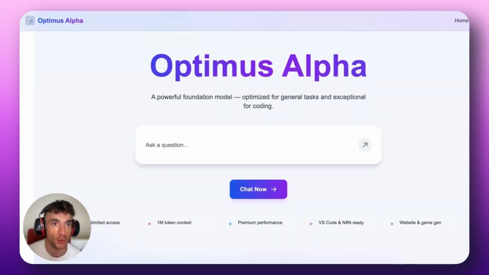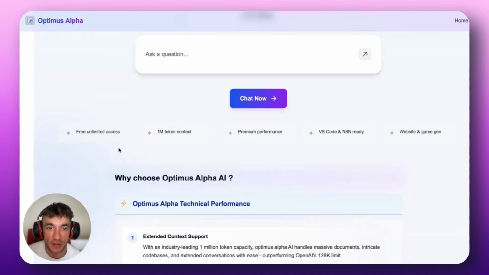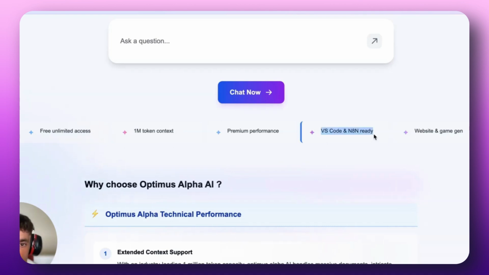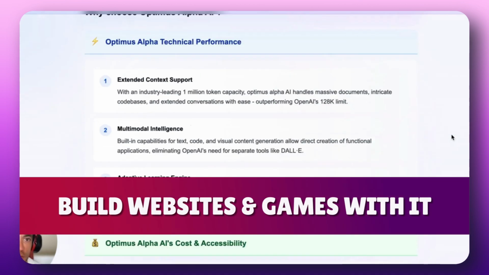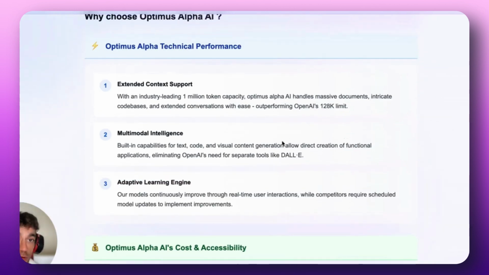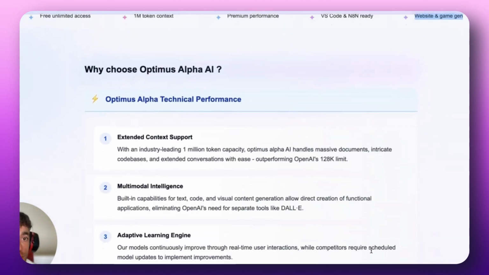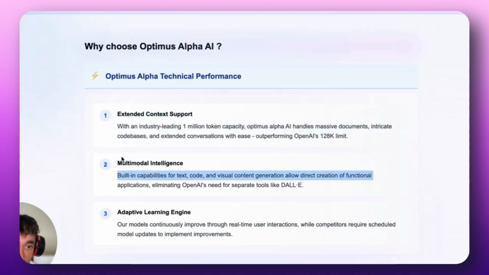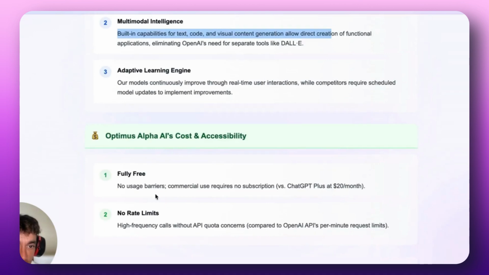Here's another way that you can code with it. This is using optimus-alpha.org, which actually runs through all the key facts about it. So for example, free unlimited access, 1 million token context, premium performance. You can also use this inside Visual Studio Code as well as n8n, and you can build websites and games with it. As already shown, you can build apps and games. We built Tariff Pong with it, and we also built that Thai app using this. And it's super powerful. The other thing to note here is it's also multimodal. So you can build with text, code, visual content generation, etc. And it is fully free, right?